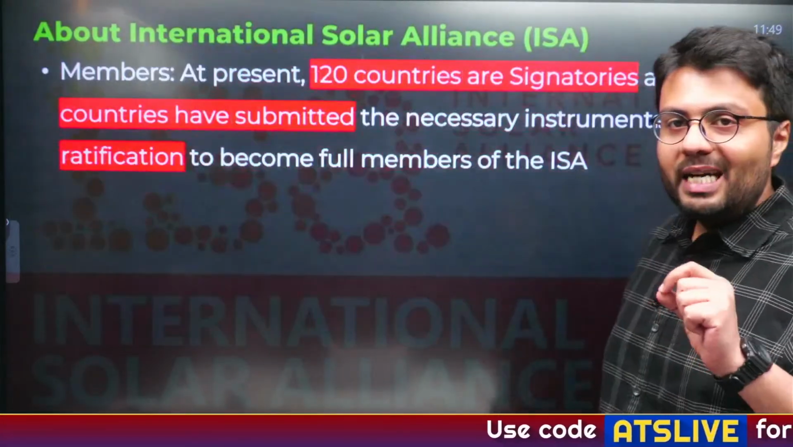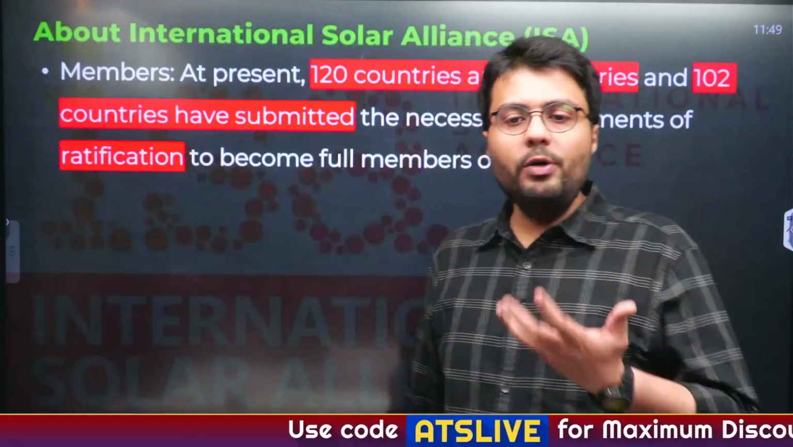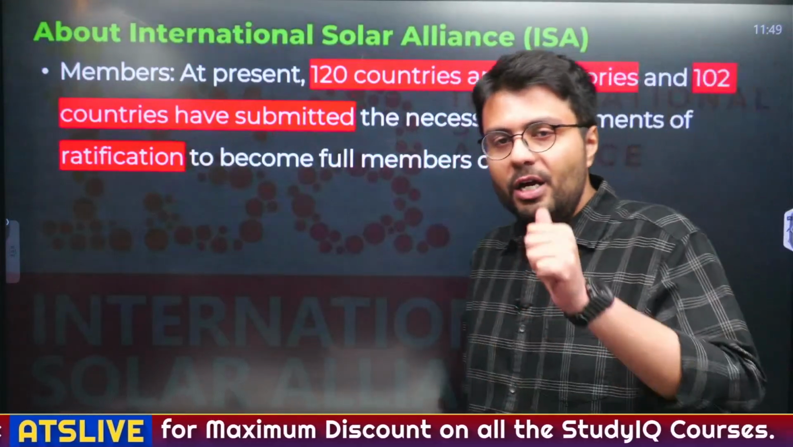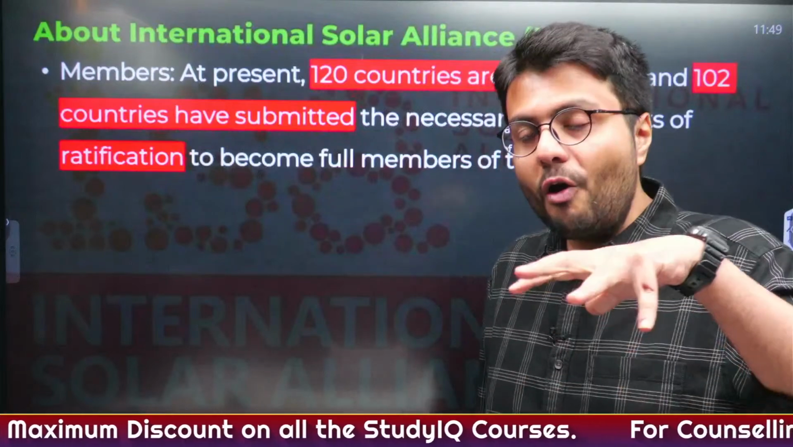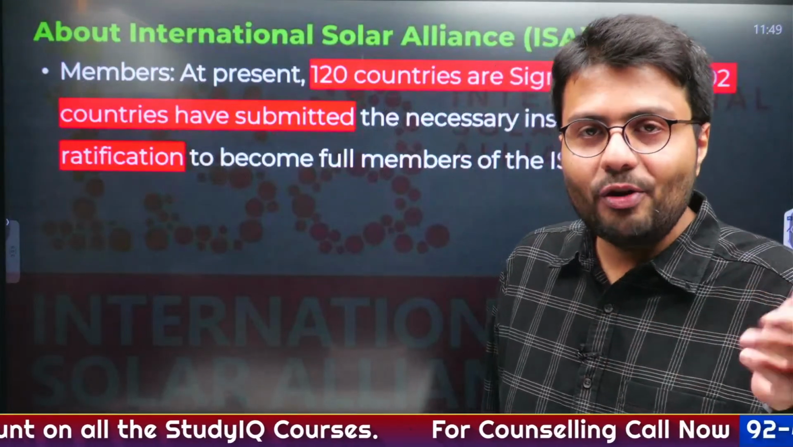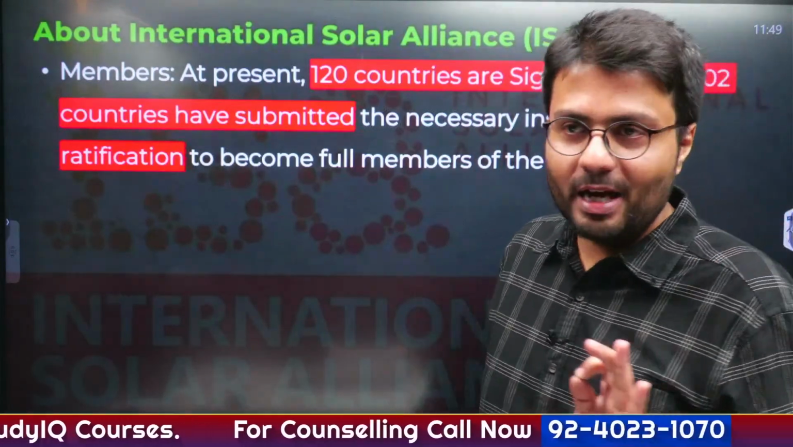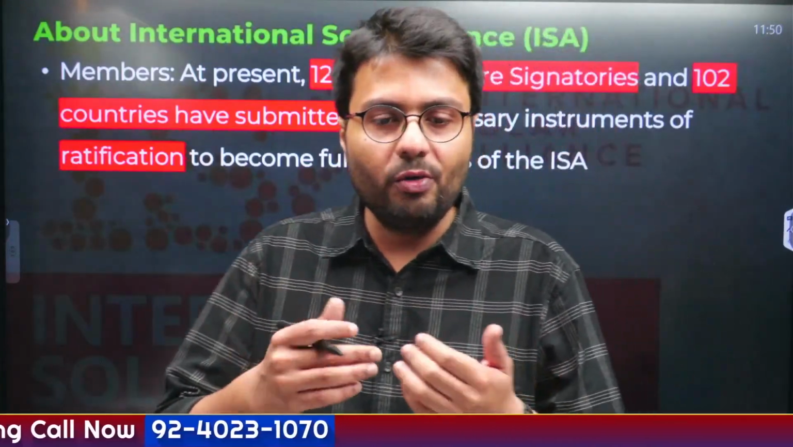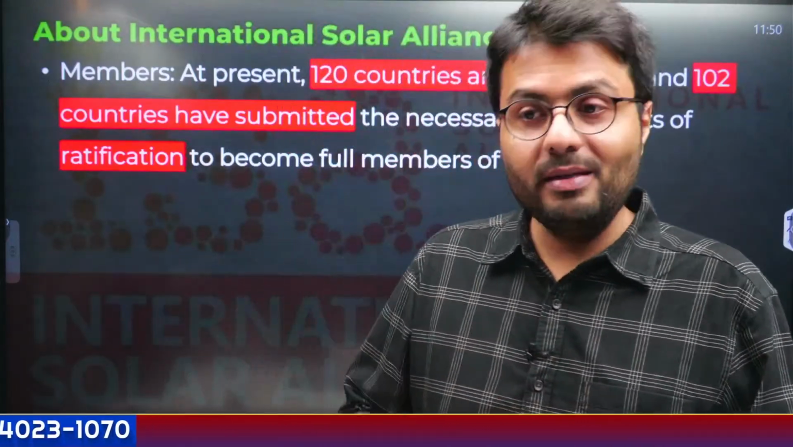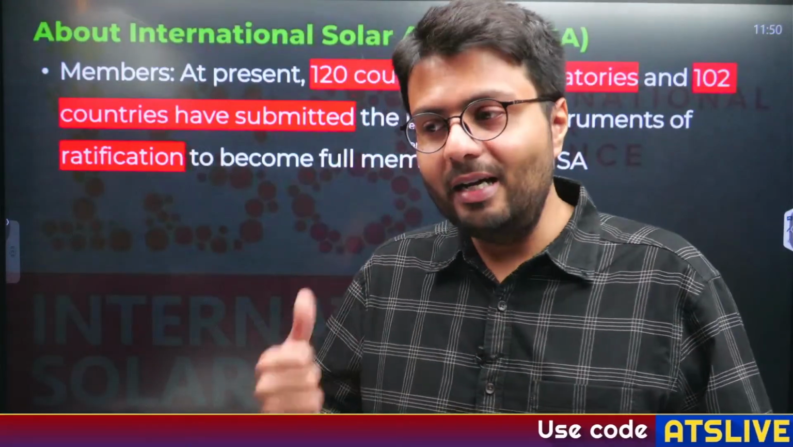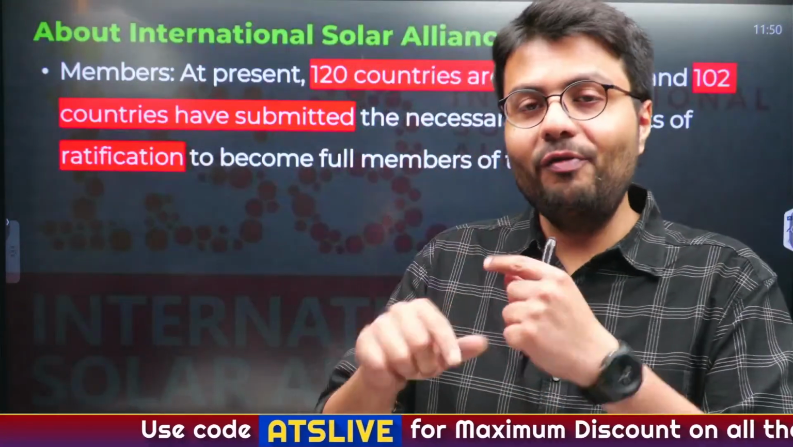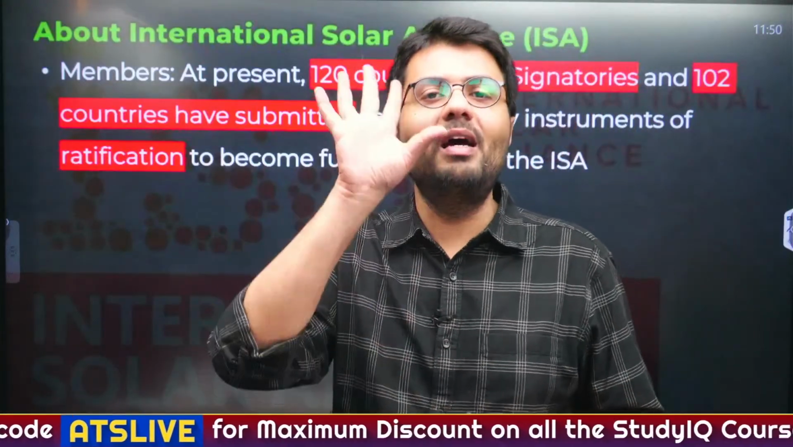Now, what you have to understand is that at present it includes 120 countries who are signatories of the convention and 102 countries who have become an official member by giving the necessary documents and providing the necessary ratification. How can you relate to the process of ratification? You go to a bank, you give your documents like PAN, Aadhaar, bank identifies and then enables you to open an account. Similarly, countries must also submit some kind of documents to the ISA. Therefore, ISA recommends and finalizes that they now have become a member.